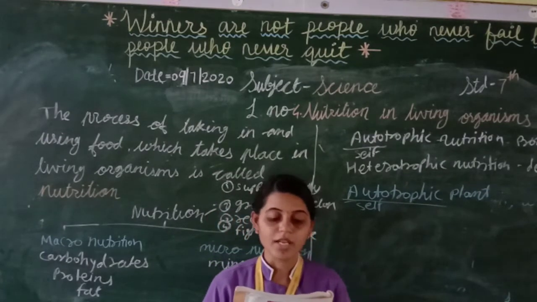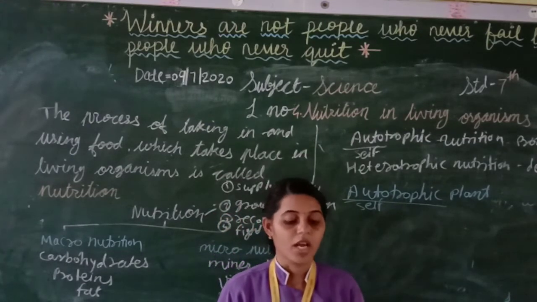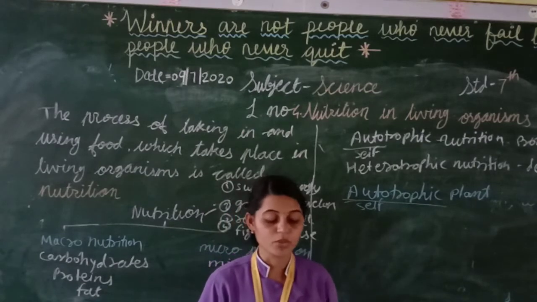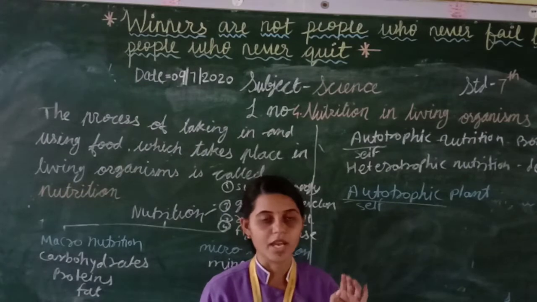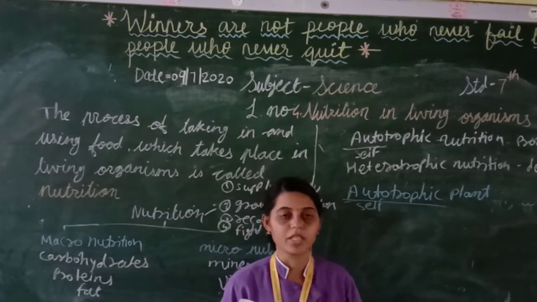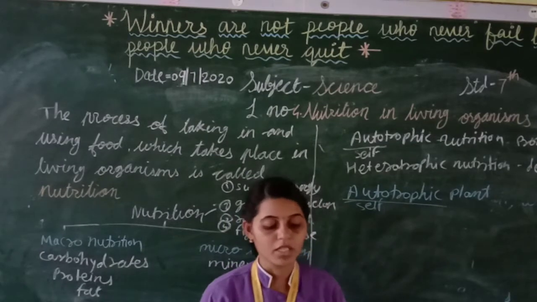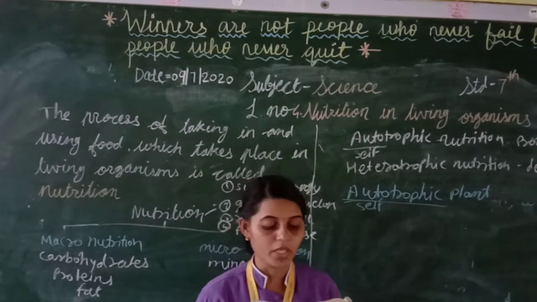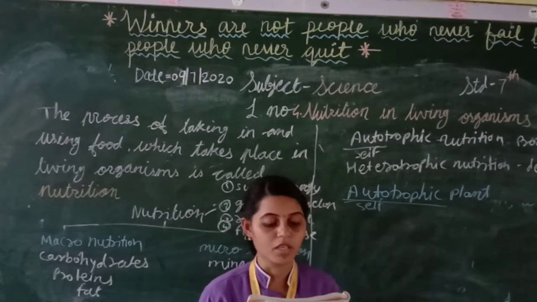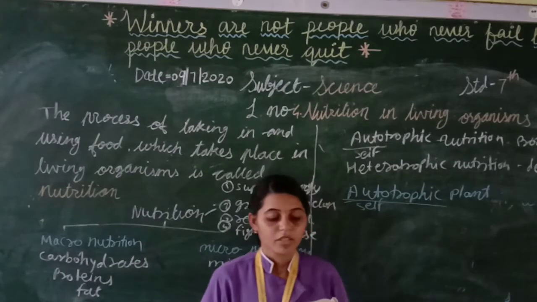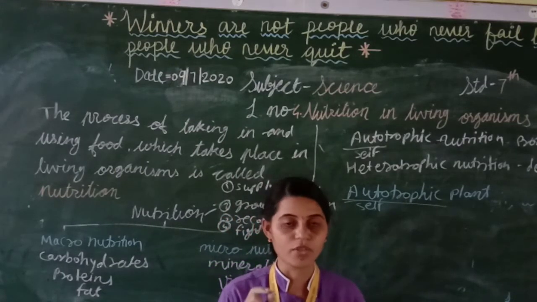Water, minerals and salt are absorbed by the roots from the soil. The roots of the plant absorb the water, minerals and salt from the soil and transfer them to other parts. They transfer them to the leaves. The leaves have microscopic openings called stomata, through which they take the CO2 from the air.